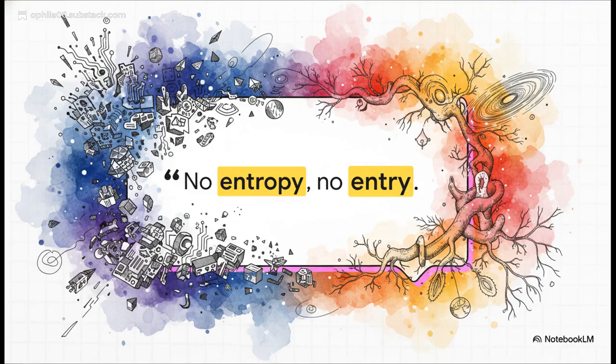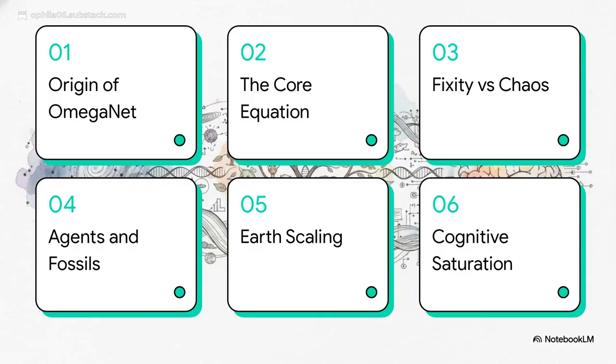It's kind of like a messy desk, right? Without a little bit of chaos, nothing new can ever be learned or built. Because this material jumps wildly from Python scripting to quantum mechanics to evolutionary biology, here's our roadmap for today. We'll cover the origin of OmegaNet, unpacking the core equation, rational fixity versus chaos, agents, fossils, and drift, scaling across the Earth, and finally, the ultimate cognitive saturation.